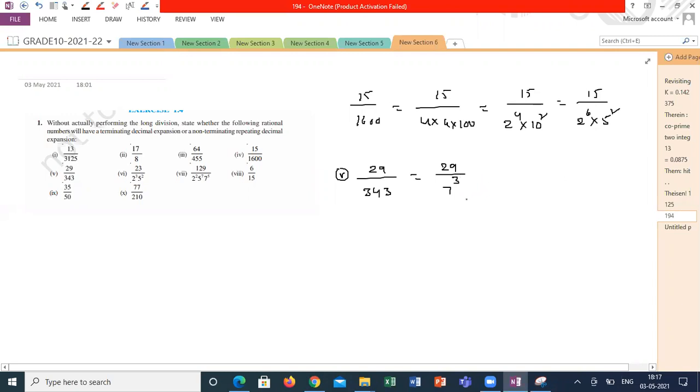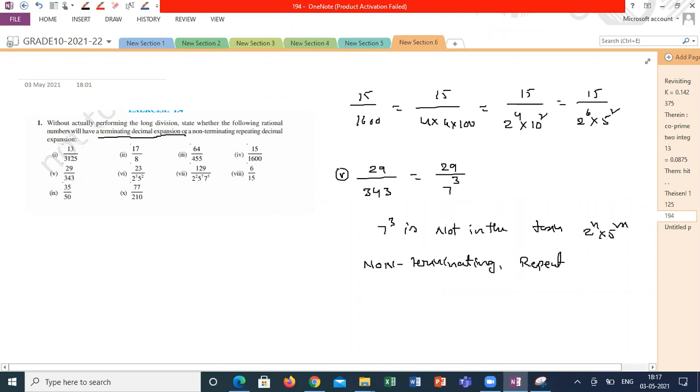So 7 cube is not in the form of 2 power n into 5 power m, where n, m are non-negative integers. So it is non-terminating. I can say it is a non-terminating repeating decimal expansion. They are only asking whether it is terminating or non-terminating. Non-terminating repeating decimal. That's it.